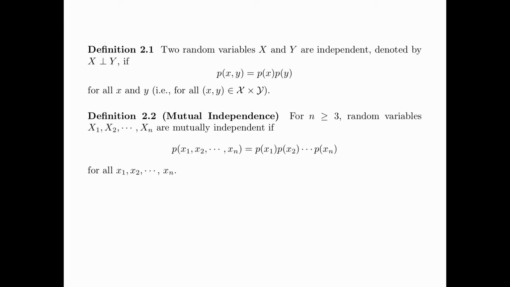Definition 2.1 is about independence of two random variables. Two random variables X and Y are independent, denoted by X perp Y, if p(x,y) is equal to p(x) times p(y) for all x and y.